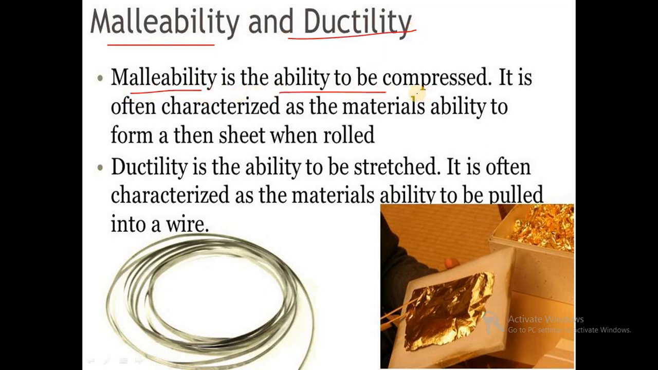Malleability is the ability to be compressed, and it is characterized as the material's ability to form a sheet when rolled. That is, metals are converted into thin sheets by hammering. So this is malleable in nature. And ductility is the ability to be stretched. It is often characterized as the material's ability to be pulled into wire. So this is the malleability and ductility property of metallic solids.